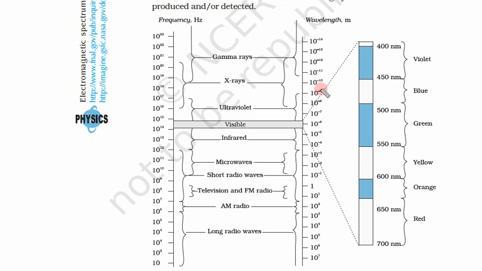So we have learned that there is a wide range of this electromagnetic spectrum, starting from a frequency of 10 to the power 23 hertz down to a very small frequency. And in terms of wavelength, it starts from 10 to the power minus 14 meter, which is definitely much smaller than the visible atom itself, and much smaller than visible light. Visible light is some kind of nanometer or even micrometer.